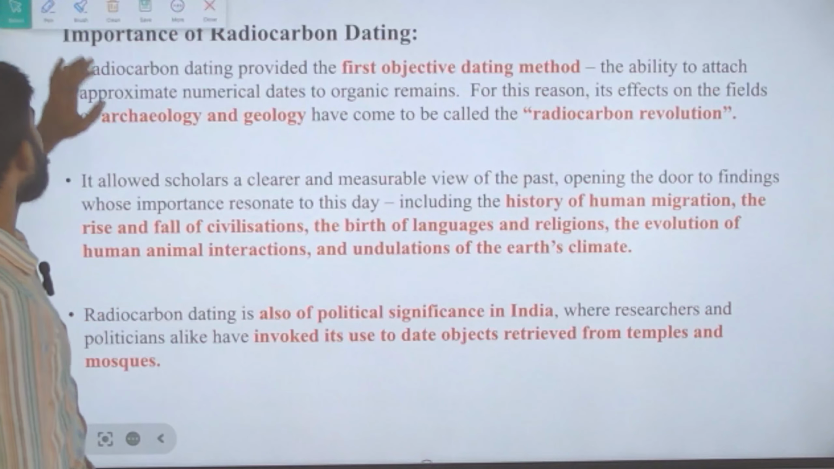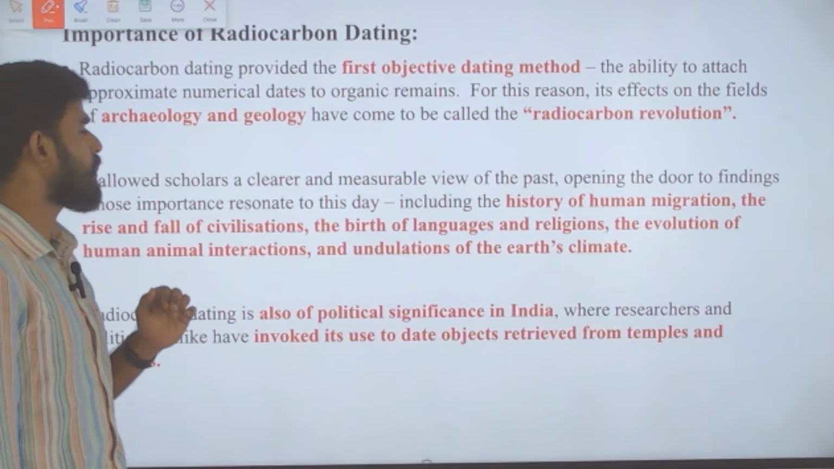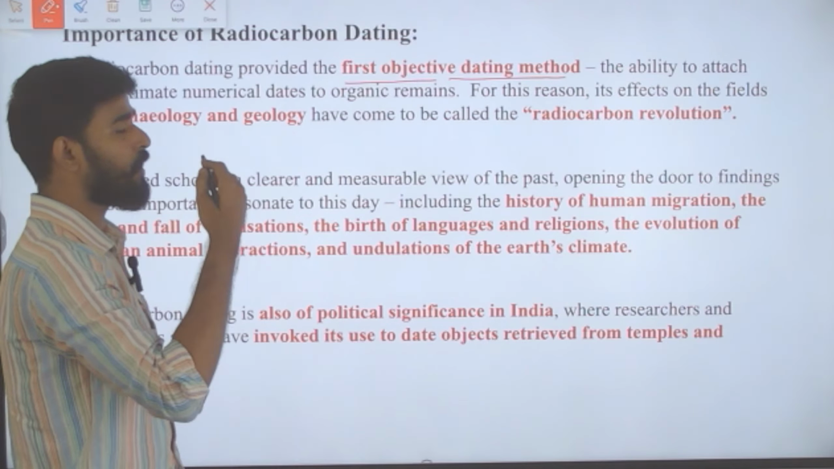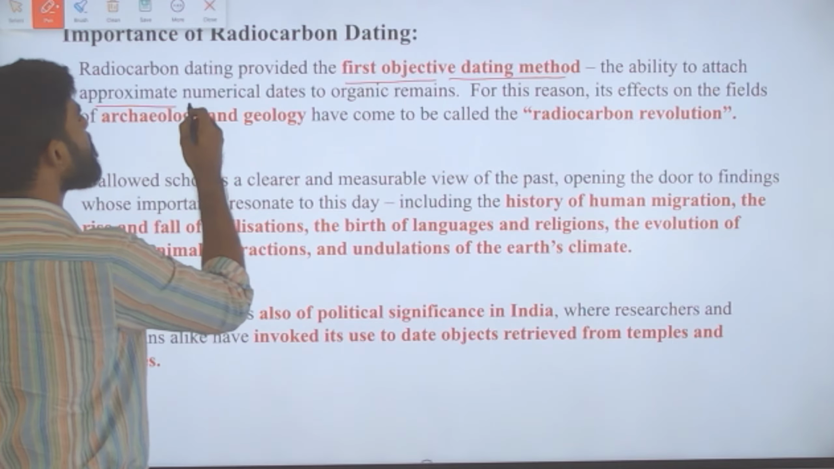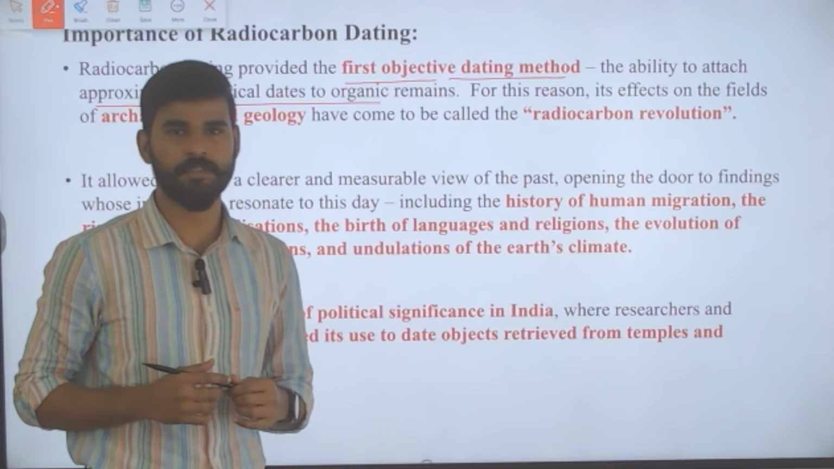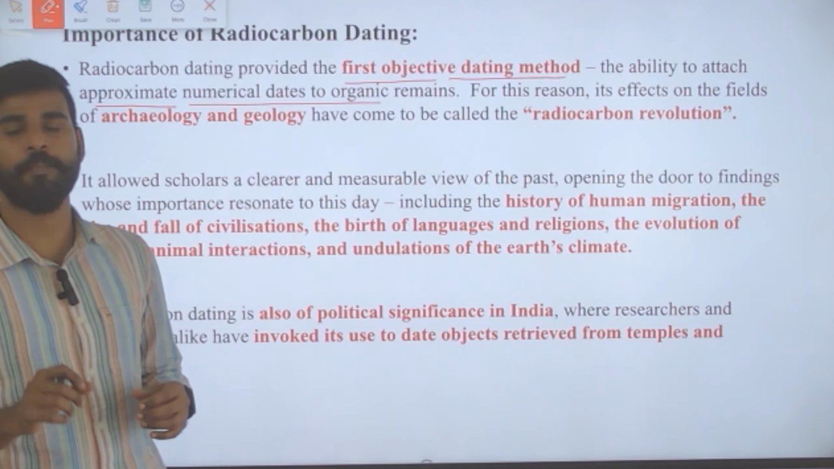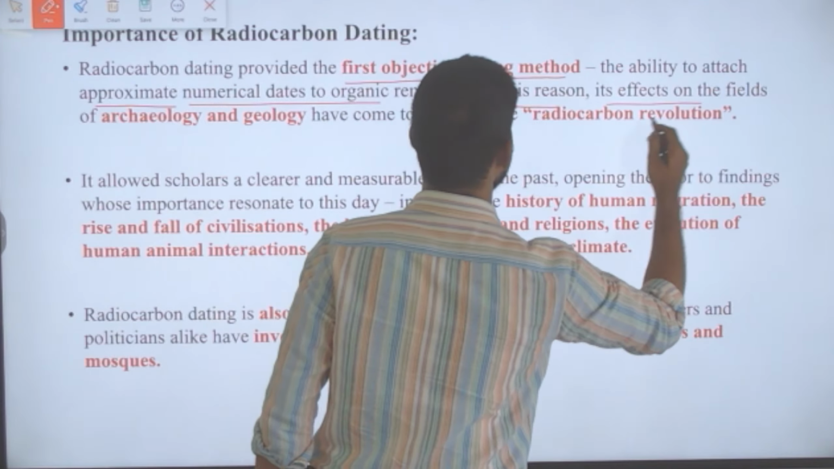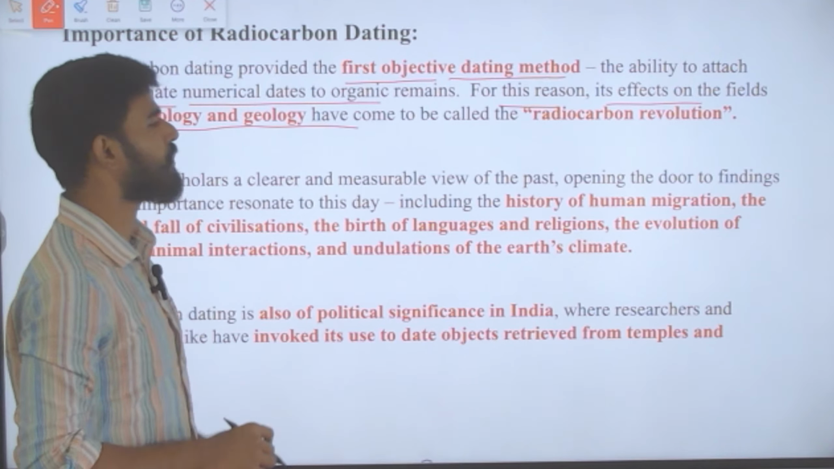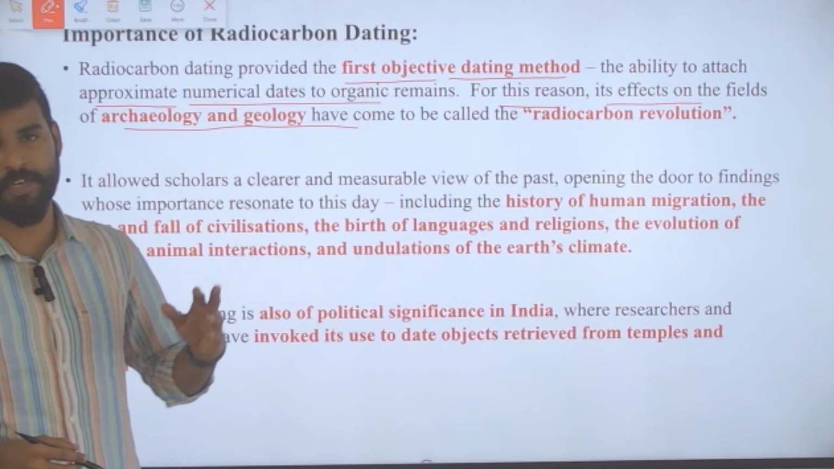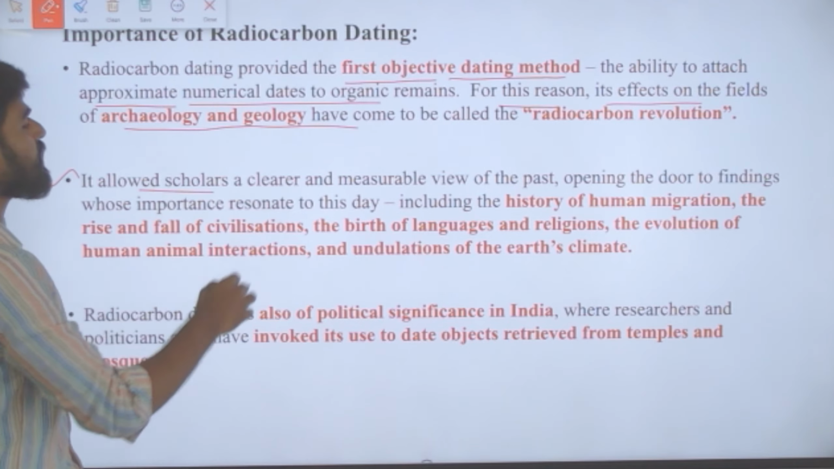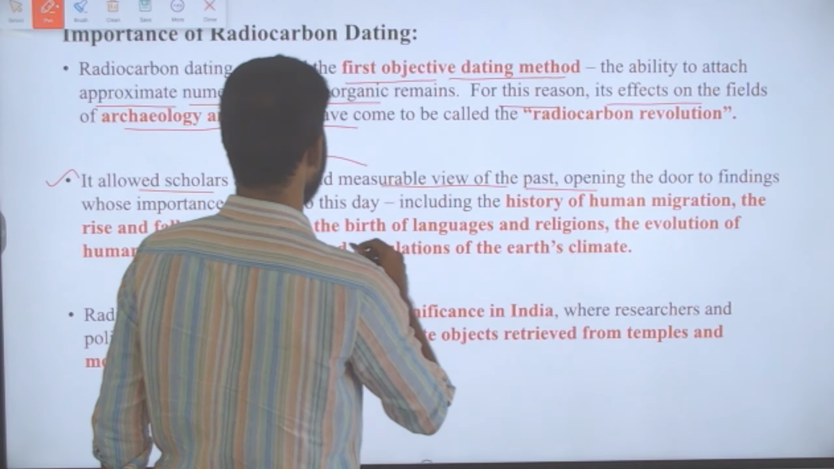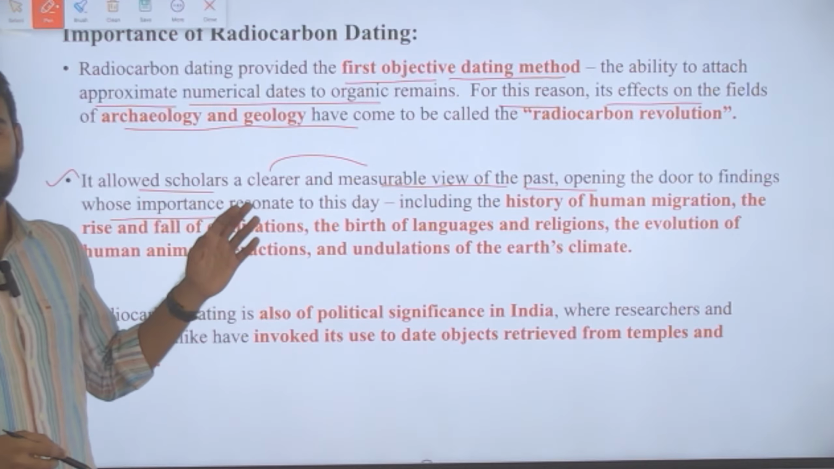Next, what is the importance of radiocarbon dating? So radiocarbon dating provided the first objective dating method, obviously. And what is that? It is the ability to attach approximate numerical dates to organic remains. That is how it is helping. We can attach an approximate numerical value to any organic remains. And for this reason, its effects on the field of archaeology and geology have come to be called the radiocarbon revolution. Okay. And then it allowed scholars a clearer and measurable view of the past, opening the doors to findings whose importance resonates to this day.